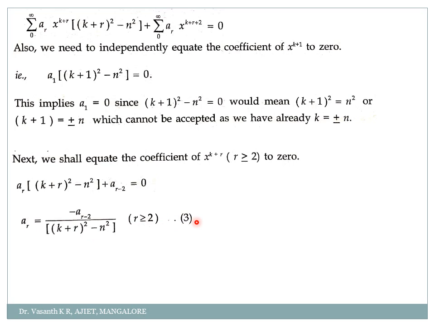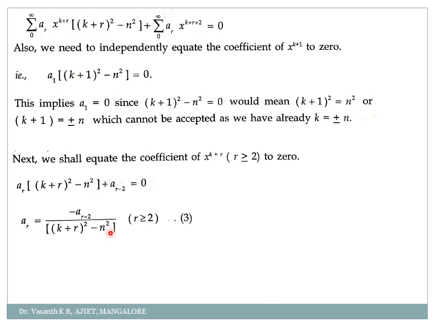So when I compare the coefficient of x power k, I will get k equal to plus or minus n. When I compare the coefficient of x power k plus 1, I will get a1 equal to 0. When I compare the last term, that is k plus r, I will get ar is equal to minus a r minus 2 divided by k plus r the whole square minus n square.